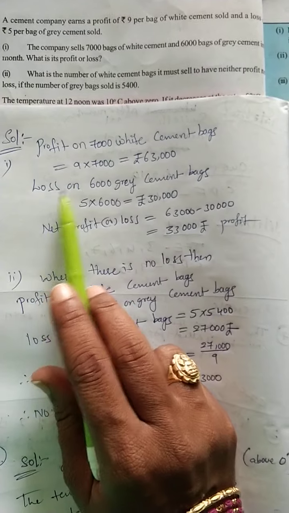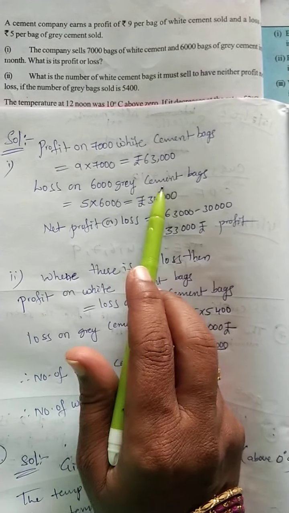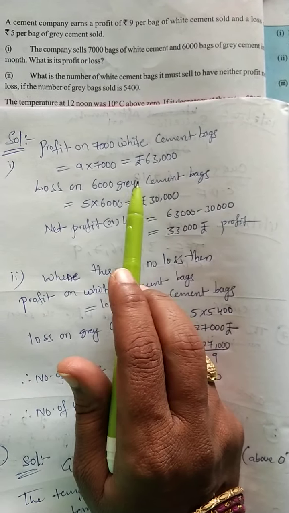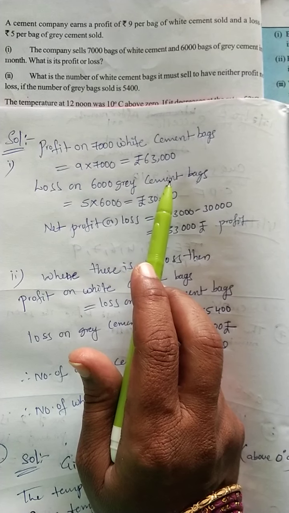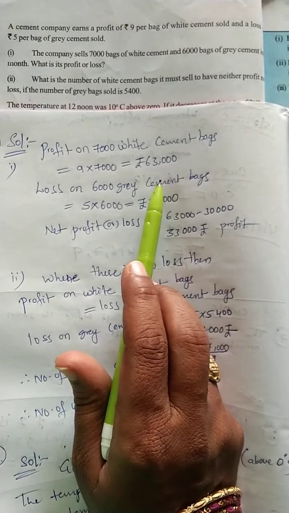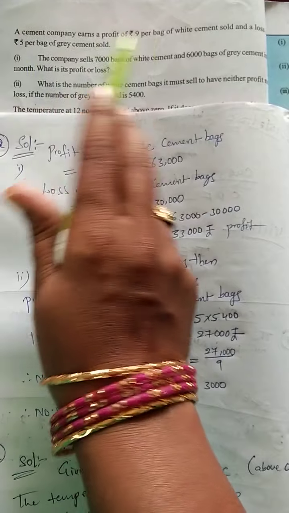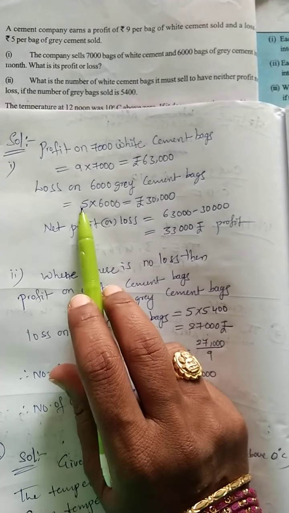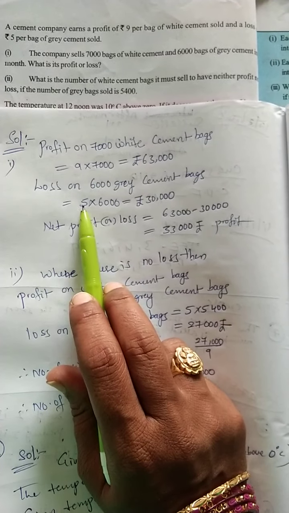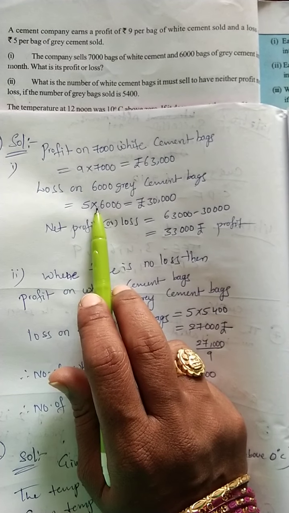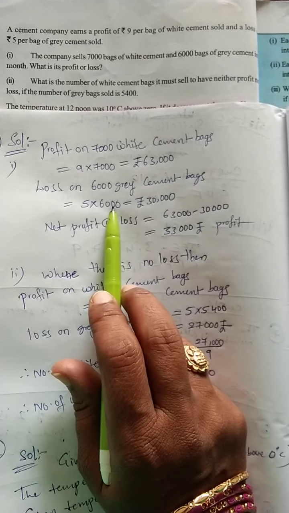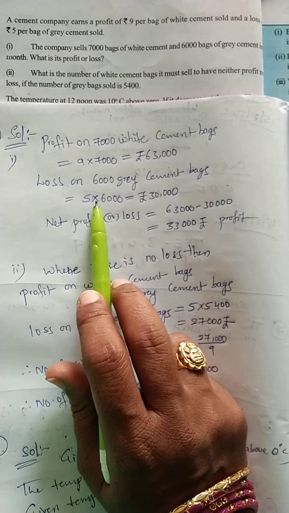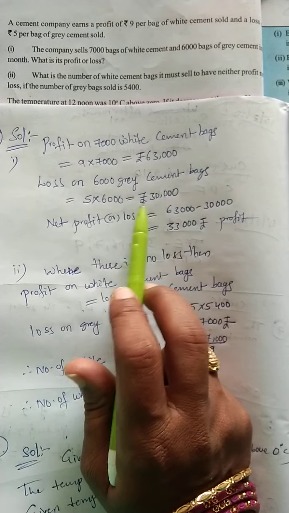Okay, next, the loss on 6,000 grey cement bags. For each and every grey cement bag sold, how much loss? 5 rupees loss, already given in the textbook. So 5 rupees into the number of grey cement bags, which is 6,000. Okay, 5 into 6, 30,000.